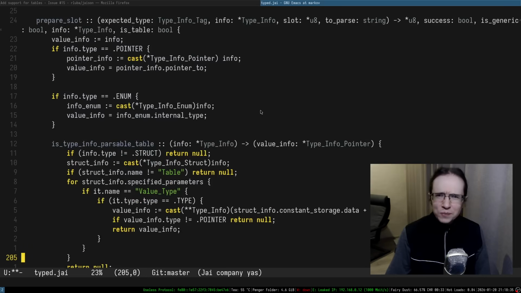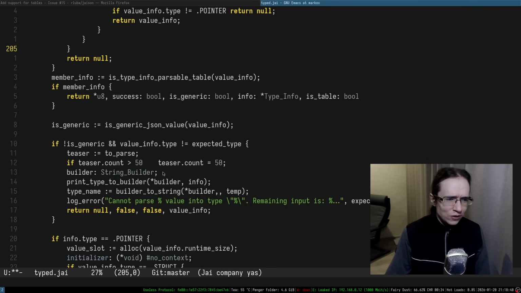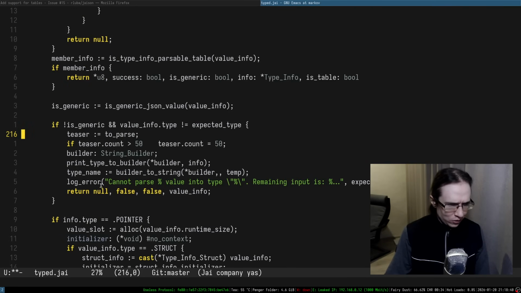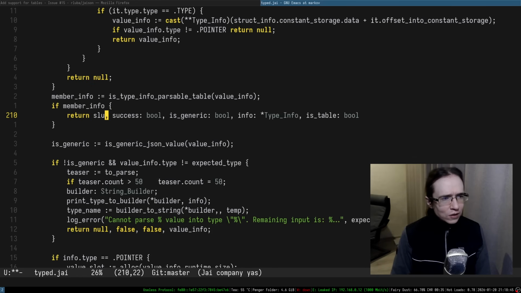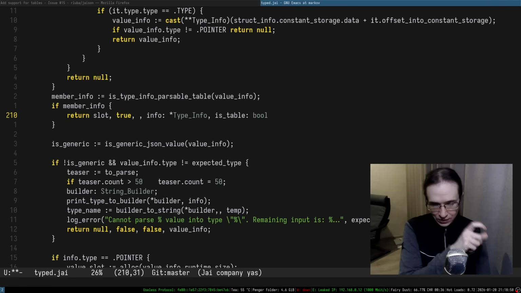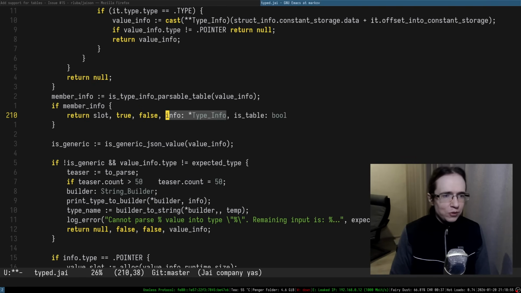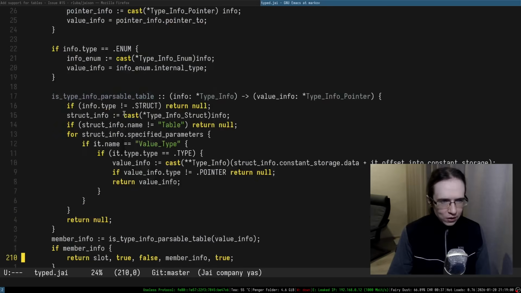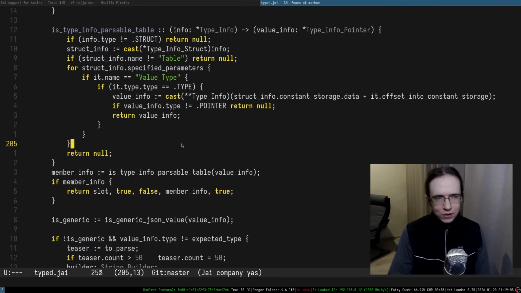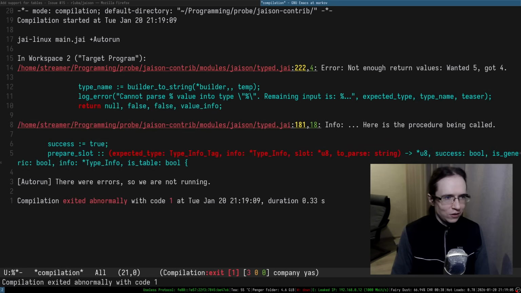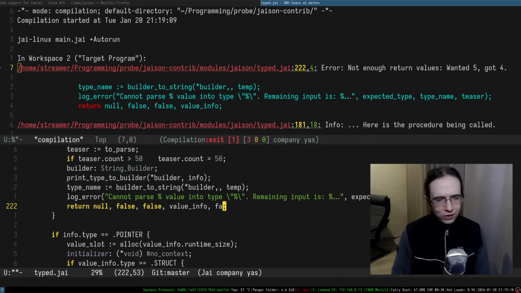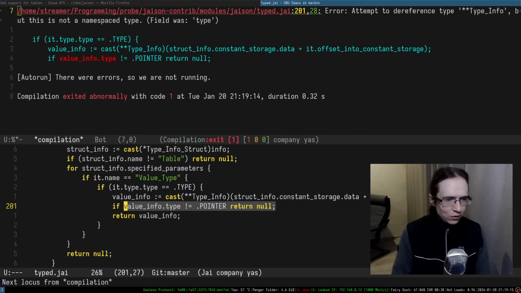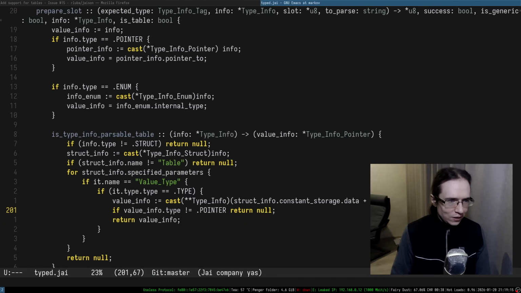Okay, so what was the prepare slot? It returns a slot, right? Yeah, it returns a slot, whatever. So this is a slot. It was successful. It is not generic. If it is a table, it is not generic. Type info that we're returning in here is actually member info, and it is a table. It is true, right? So I guess that's how I'm gonna be doing that. It's kind of stupid, but I mean, it's a hack, right? In all of these places, obviously, it has to be false now. In every single place where we do all of that stuff, it has to be false now.